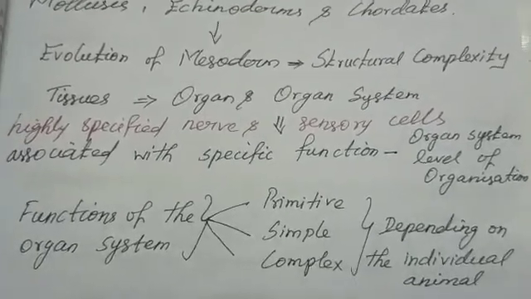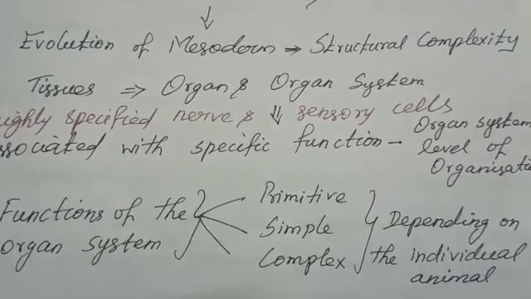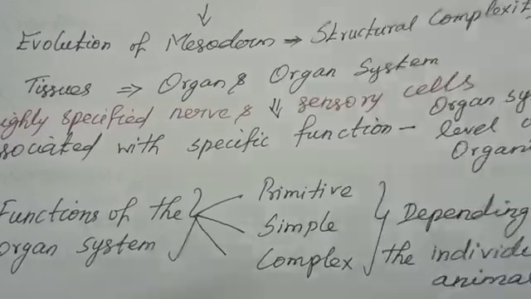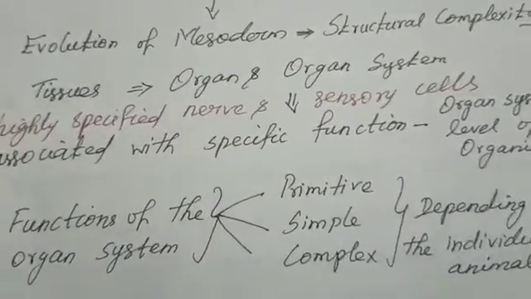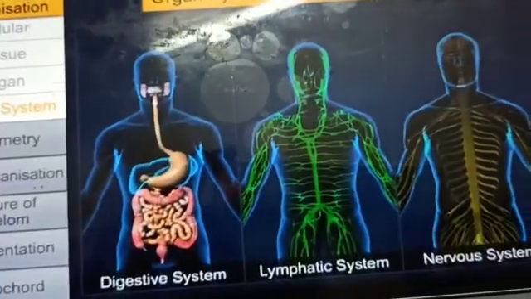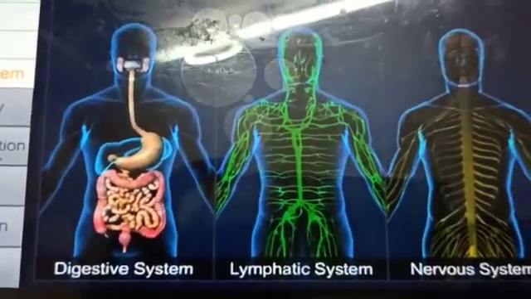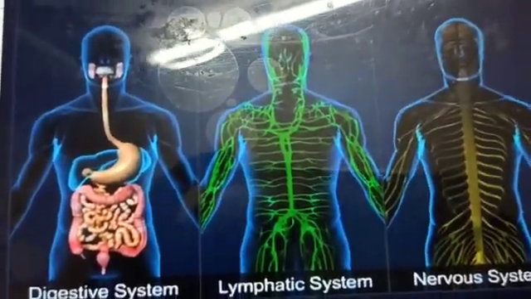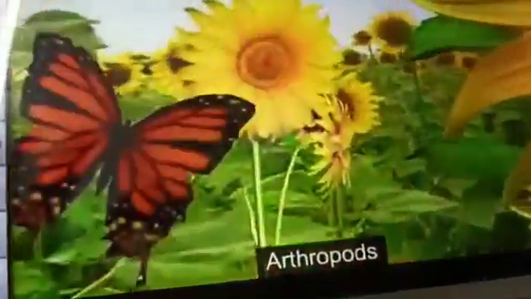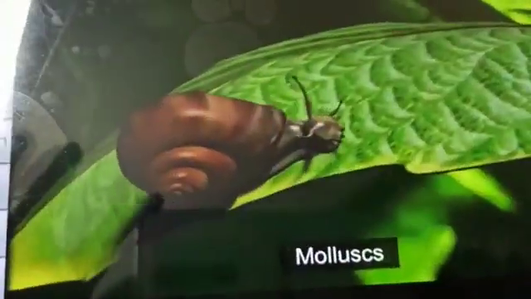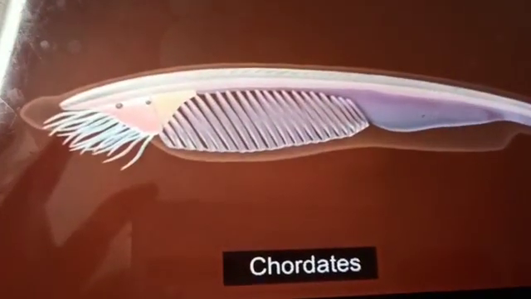See, the functions of the organ system are in three ways depending on the animal. It may be primitive, simple, or complex. Depending on the individual, either type is present. Examples for organ system level of organization: digestive system, lymphatic system, nervous system. These various systems are not only in humans; the annelids, arthropods, molluscs, echinoderms, chordates also have them.